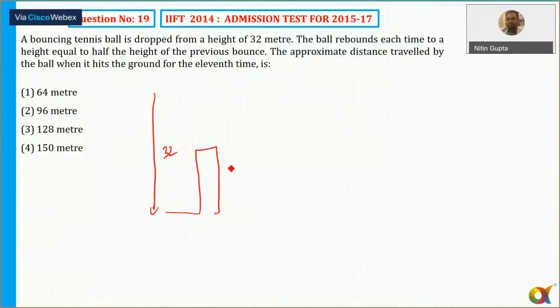So it's a series of GP. It's a very standard question, a series of GP. So the question is, the approximate distance traveled by the ball when it hits the ground is.